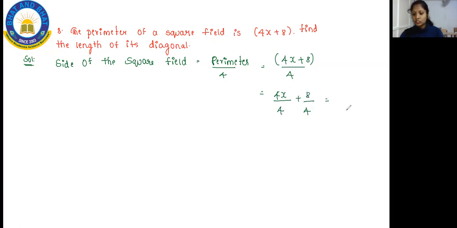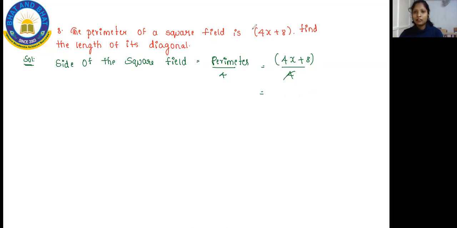Or else you can cancel here itself in an easier way. That is 4 ones are 4, 4 twos are 8. So now you are going to get the answer as x plus 2.